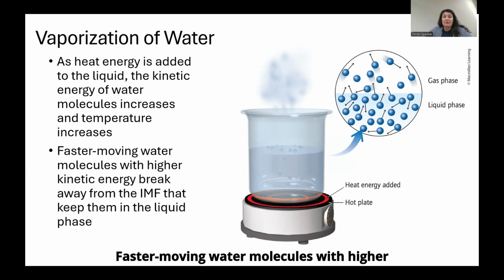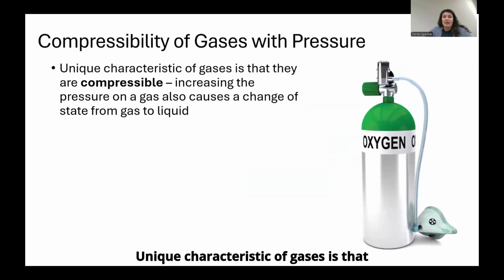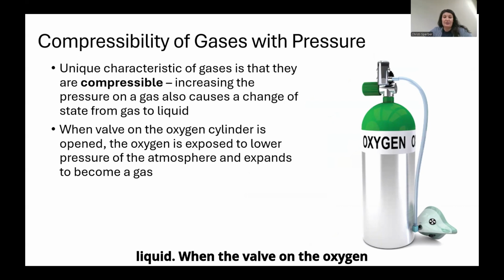Faster moving water molecules with higher kinetic energy break away from the intermolecular forces that keep them in the liquid phase. A unique characteristic of gases is that they are compressible, which means that increasing pressure on a gas also causes a change of state from gas to liquid.